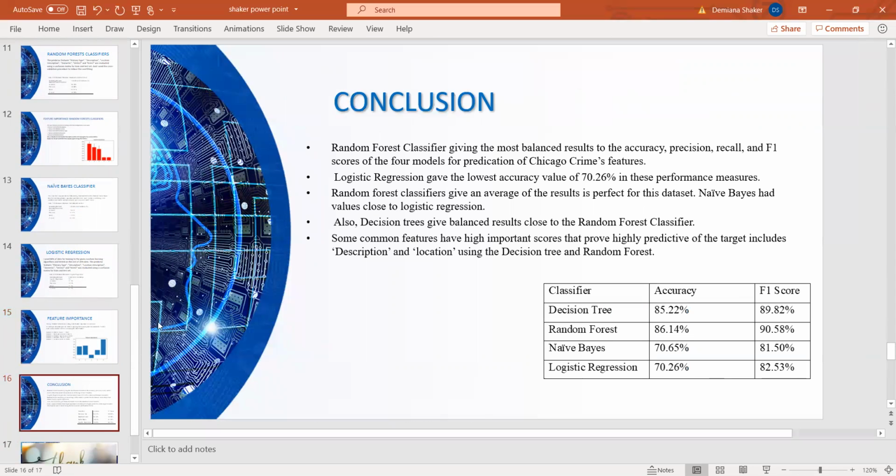I'm concluding my presentation with the random forest classifier giving the most balanced result. The accuracy was the best, 86.14%, with a 90.58% F1 score, which is good compared to the other models. Decision tree also was very close, and naive Bayes and logistic regression have very close scores as well.